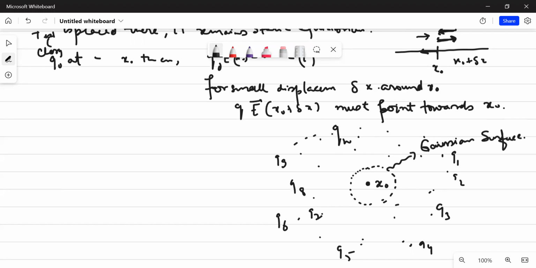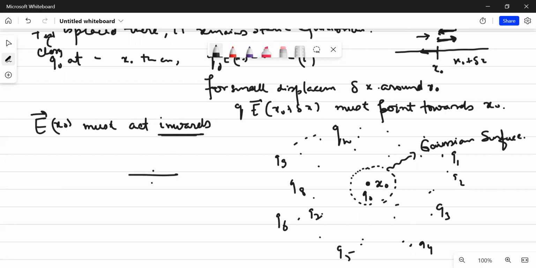Okay. Now, because of these charges, there would be some field inside, isn't it? Not because of the charge q naught. Charge q naught does not have its own field, but rather it will be affected by the presence of all these charges. Because of all these charges, there would be some field, and this particular field at x naught must act inwards. This is what is suggested.